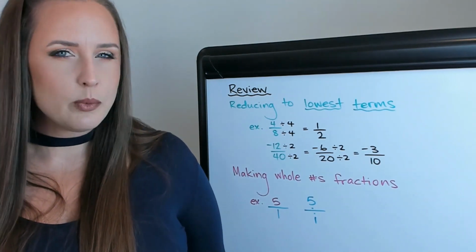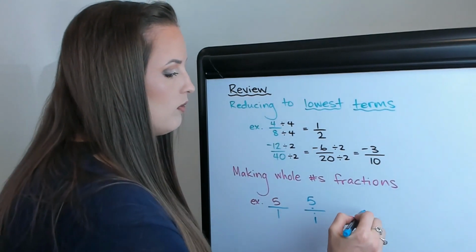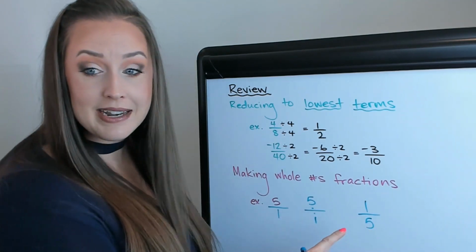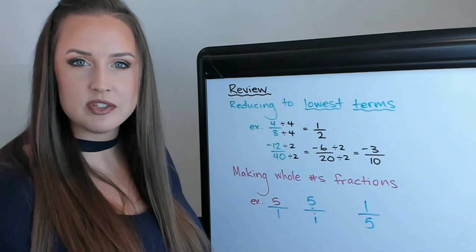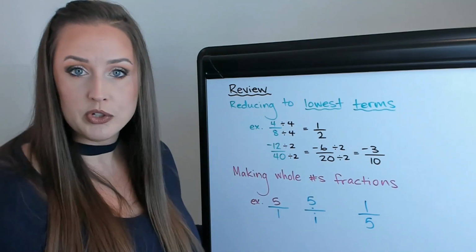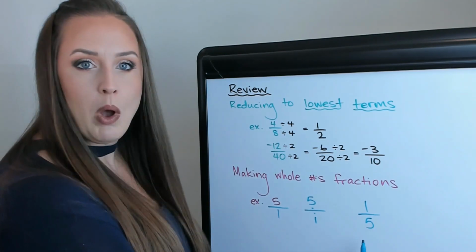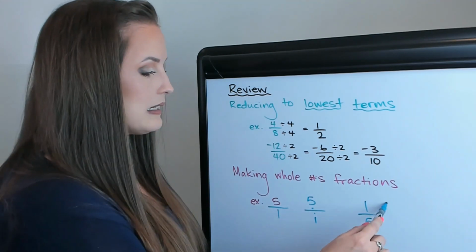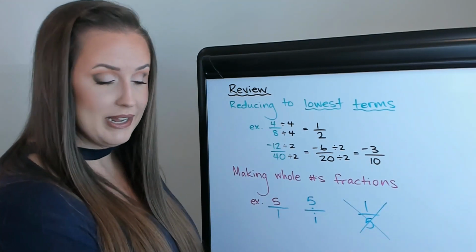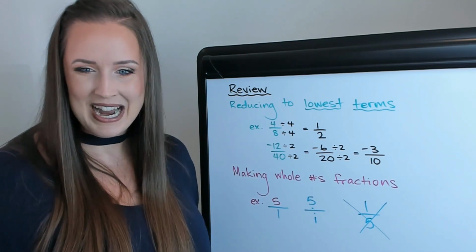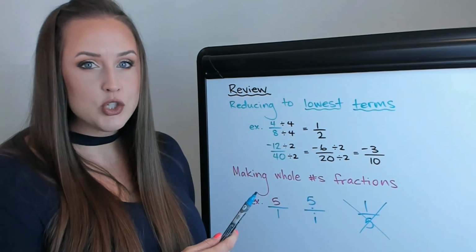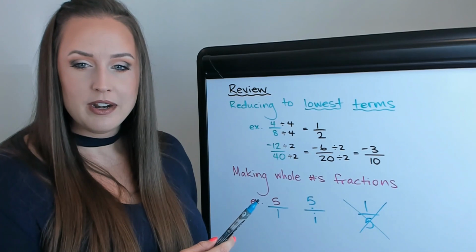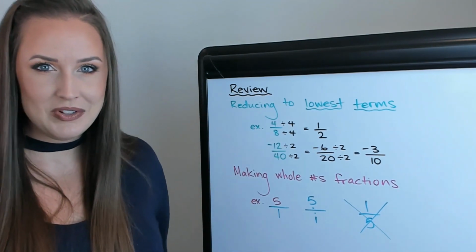Now, the opposite way would not be true. If you had 1 over 5, that is not just 5. Sometimes I'll see students try to say, oh, well, that equals just 5. But this is like saying 1/5 of a pizza. This is like saying 5 pizzas. So that's not the exact same. But the moral of that long-winded story was to make any whole number a fraction, just put it over 1, and you have a numerator and a denominator for any operation that you need to do.